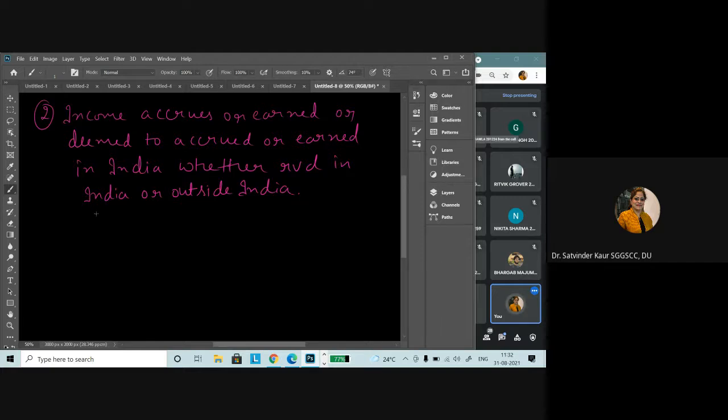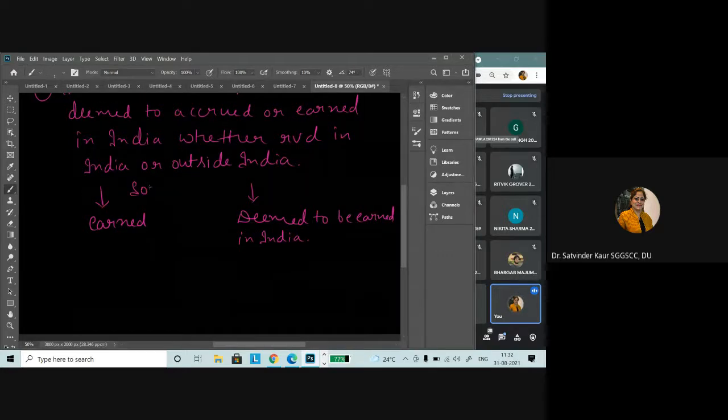Right? So now in this particular case, the income is earned in India or considered as income deemed to be earned in India. So whether you receive it in India or outside, if it is earned in India, it means the source of that particular income is in India, that is considered as earned in India. So whether your income is earned in India or deemed to be earned in India, it will be considered Indian income, whether you receive it in India or outside India.